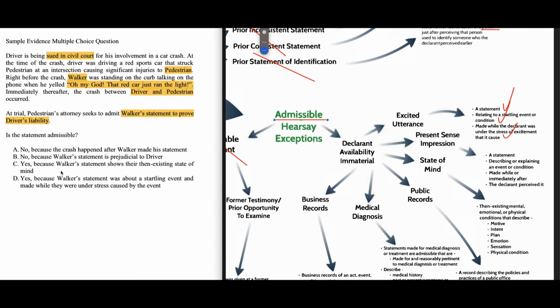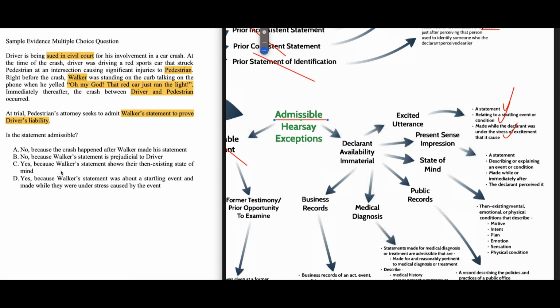C says yes, because Walker's statement shows their then existing state of mind. Well, we didn't get to analyze state of mind here. All we know for now is that excited utterance does apply. A lot of times an out-of-court statement can come in under more than one exception, but let's just check it out before we do any more work if excited utterance is an answer choice.